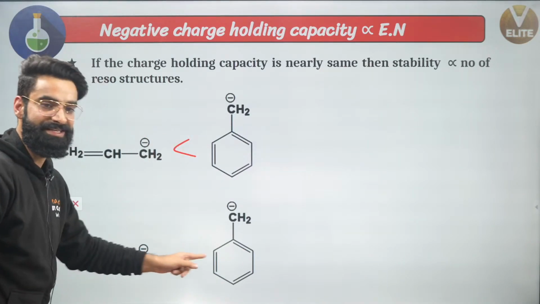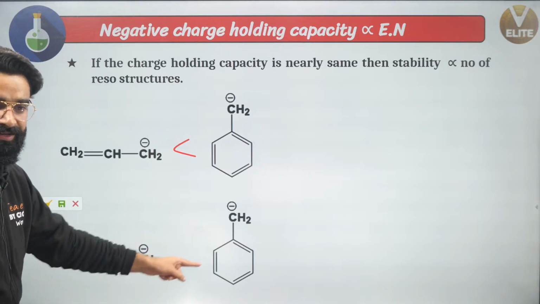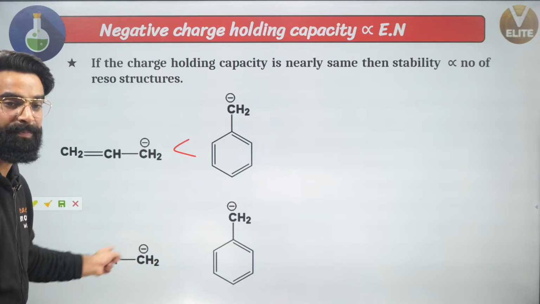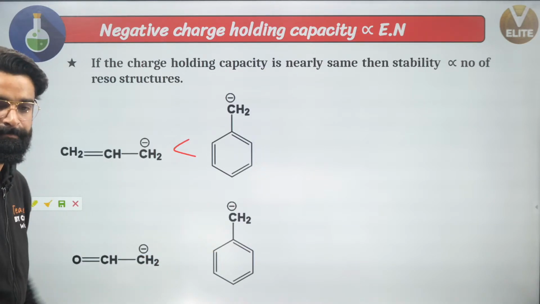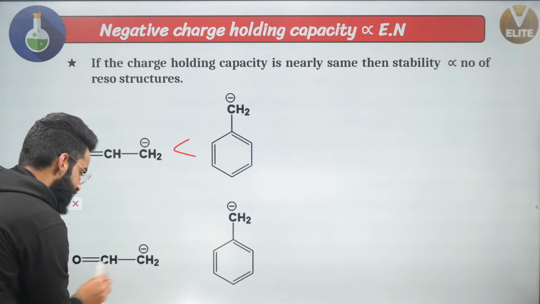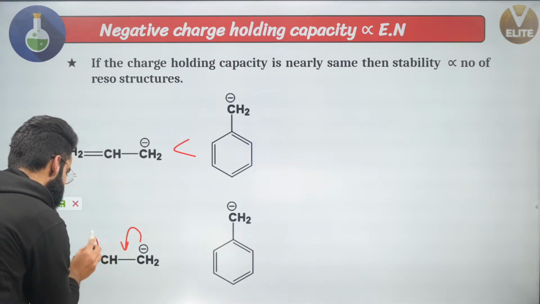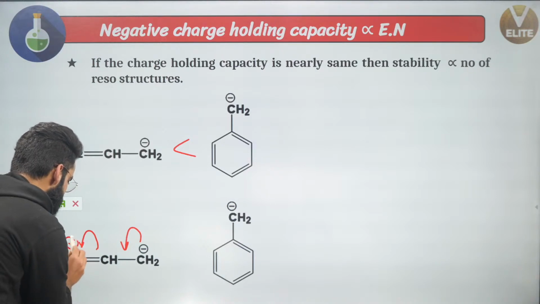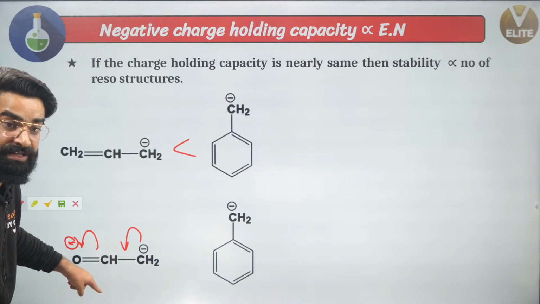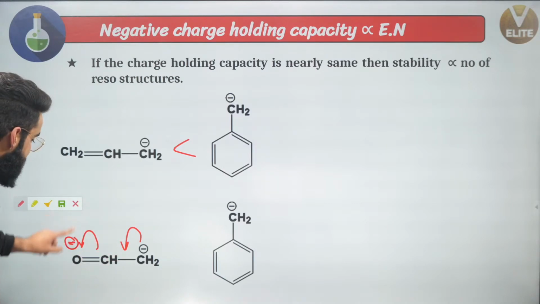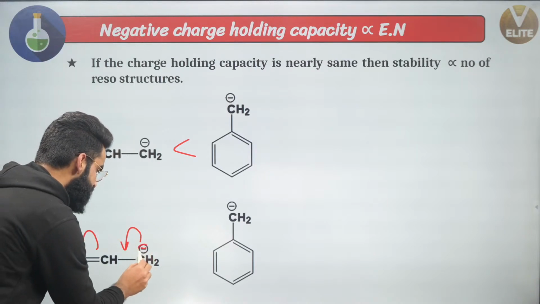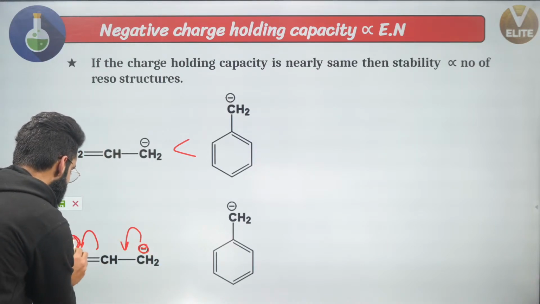Now, in these two, what do you think, guys? Is the negative charge holding capacity of the atom the same right here in these two? Understand what I'll say. First of all, if you make the resonating structure of this one, this negative charge will come here. This pi bond will be broken down over here. So negative charge will come on the oxygen atom, right? In one more resonating structure of this molecule, negative charge is coming on oxygen, correct? So negative charge is either going to be on this carbon or on this oxygen right here, correct?